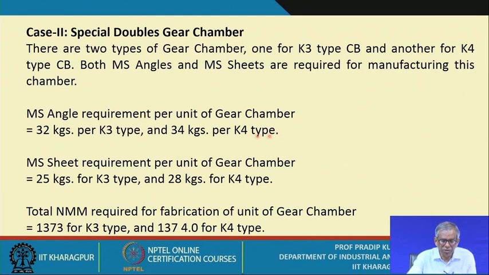MS angle requirements we have estimated, that is 32 kg per K3 type and 34 kg per K4 type. MS sheet requirements per unit of gear chamber, that is 25 kg for K3 type and 28 kg for K4 type, and the total normal man-minutes required for fabrication of one unit of gear chamber is 1373 for K3 type and 1374 for K4 type.